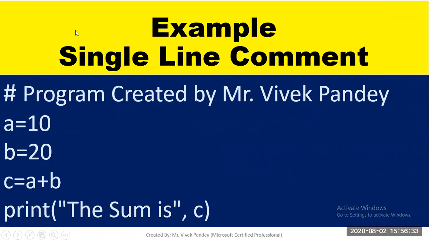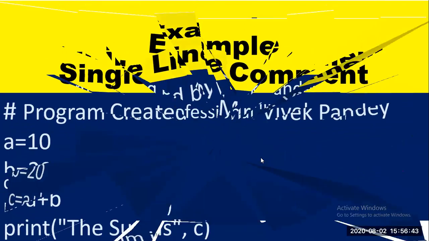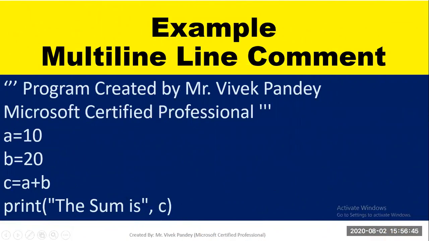Here, this is the example of single line comment. The comment beginning with symbol hash is called single line comment. Now, see, this is the example of multi-line comment.